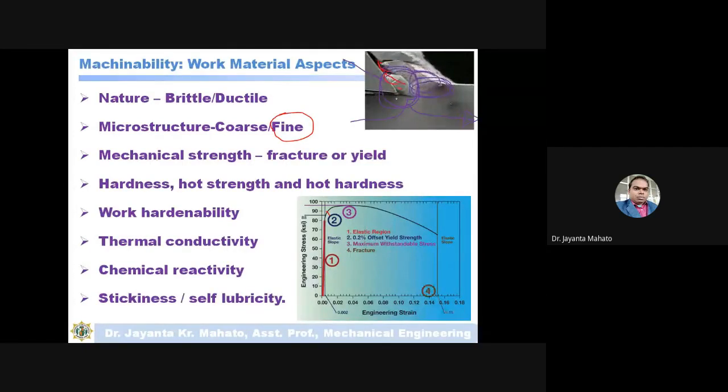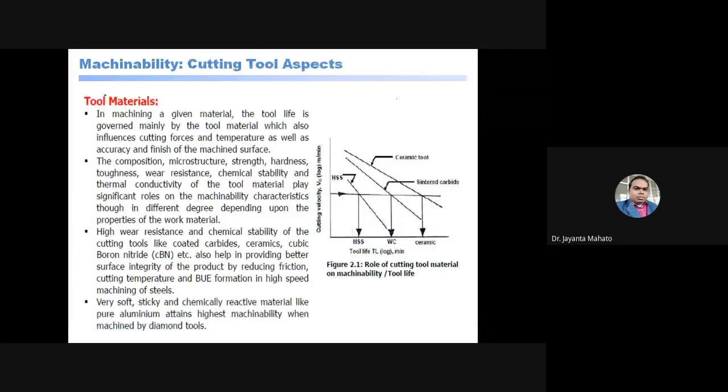Okay. Now tool materials. In the previous class I have told that regarding the tool life, this tool life actually depends on the tool material. If the tool material has more hardness, more strength, like a ceramic.